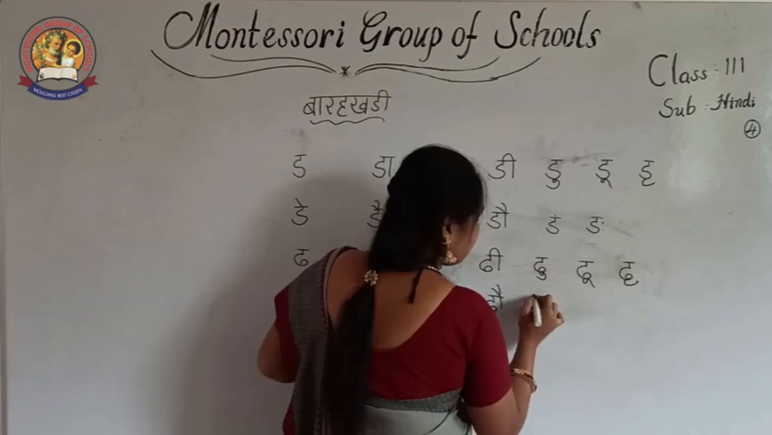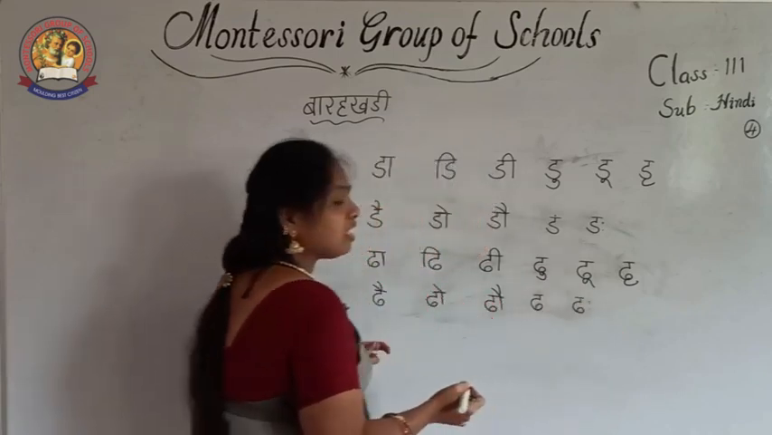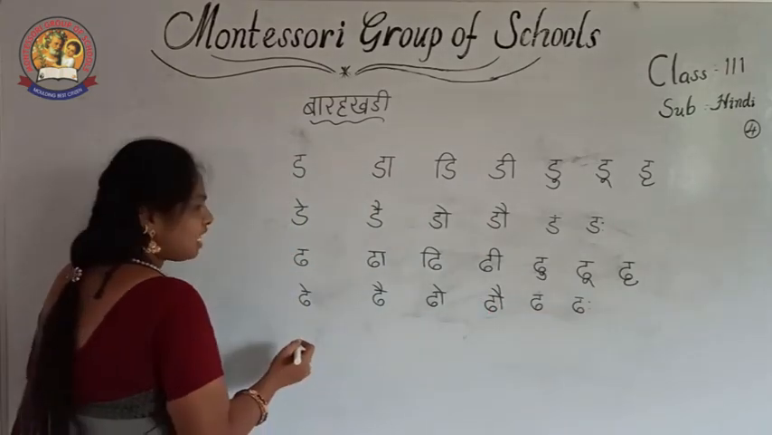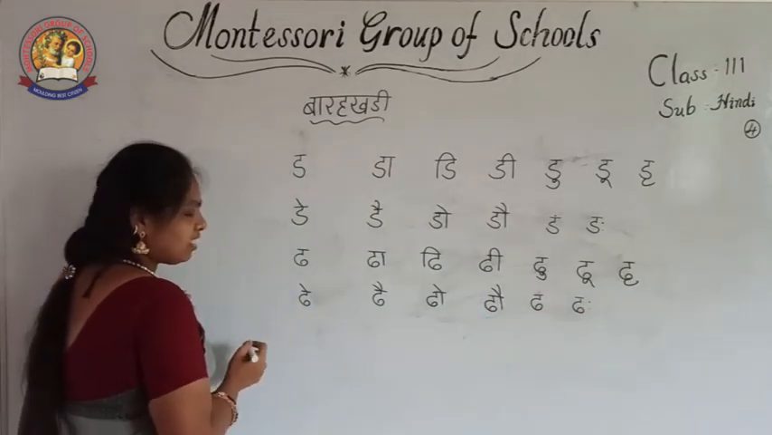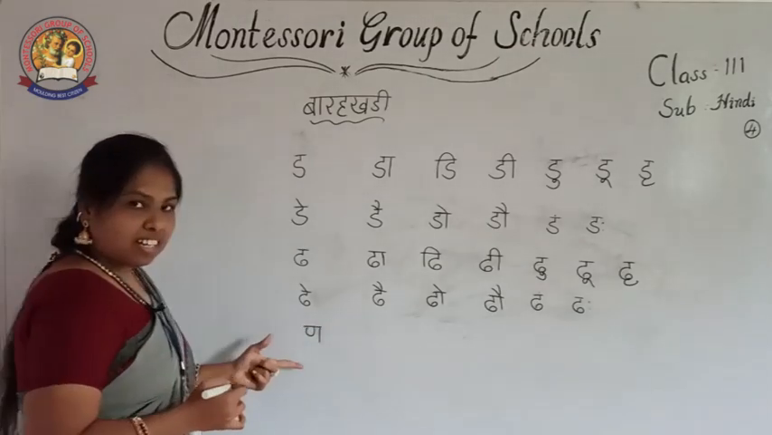Dhau, dha am ki matra dham, dha aha ki matra dhaha. Then afterwards, after dha, what is the letter? Ana. See, ana.